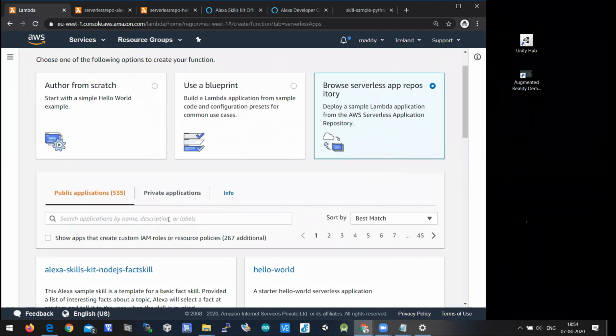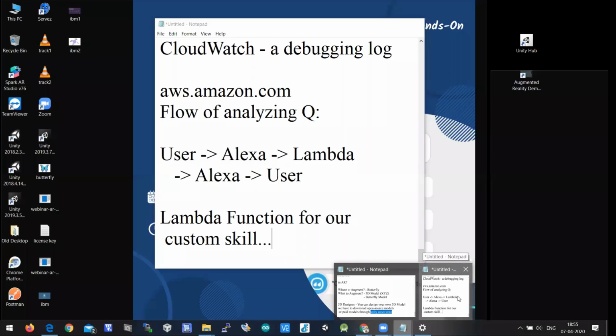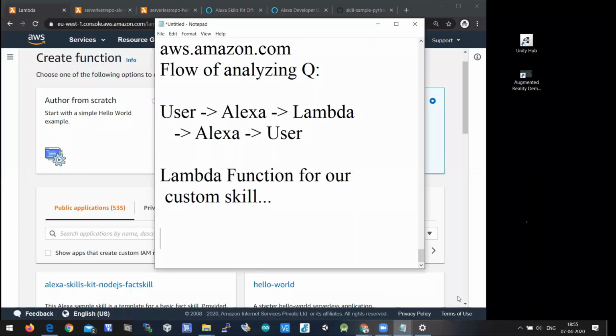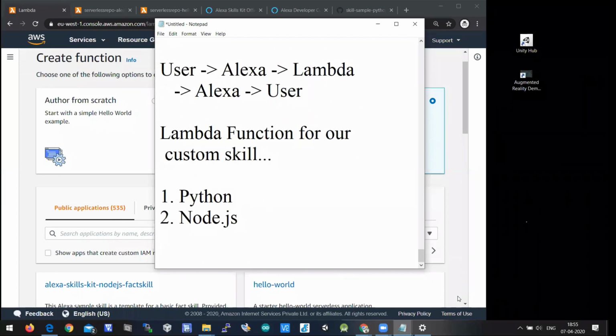Then you can search. There are 535 applications in public. For creating a Lambda function these days, there are two programming languages available. One is Python, the second is Node.js. Some developers will use Python and some will use Node.js. The frameworks are different, but the behavior of the Lambda function for the Alexa skill will be the same.